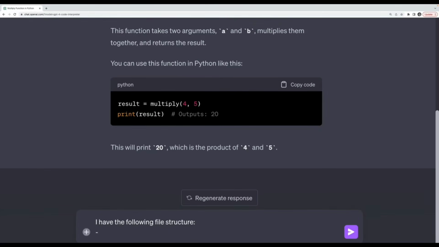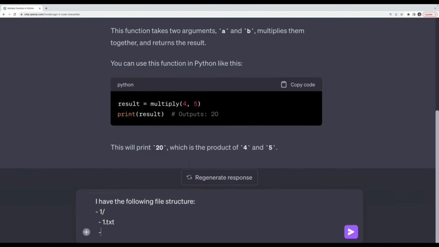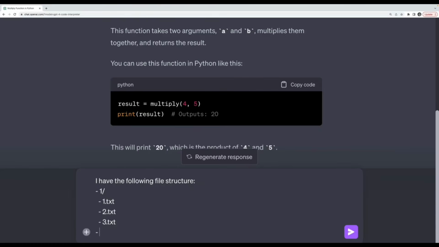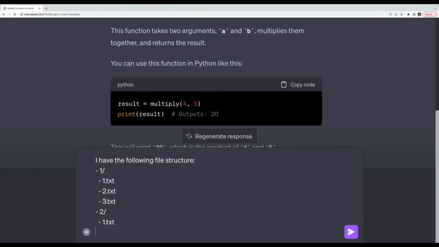And then I tried to diagram it here, where I have a folder with the name of 1. And then inside that folder, I have 1.txt, 2.txt, 3.txt. And then I have a folder called 2. And inside of that, I have 1.txt. And I'll just leave it off at 2.txt.